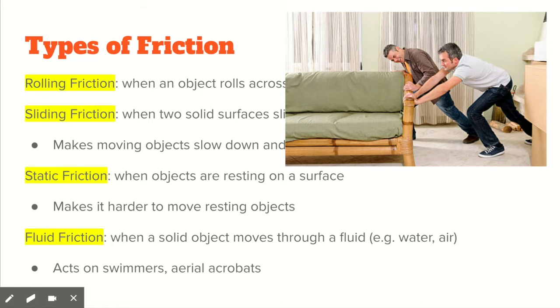The force that's keeping the couch from moving is static friction. But if you get some friends to help you, then you can push it and the couch will start moving. At that point, there's no more static friction and there's sliding friction.